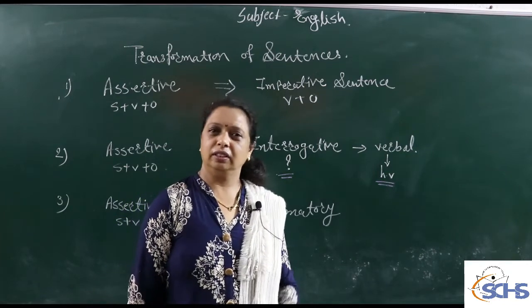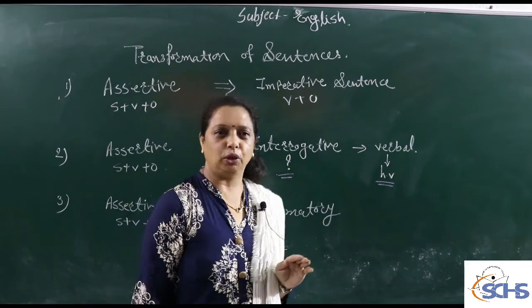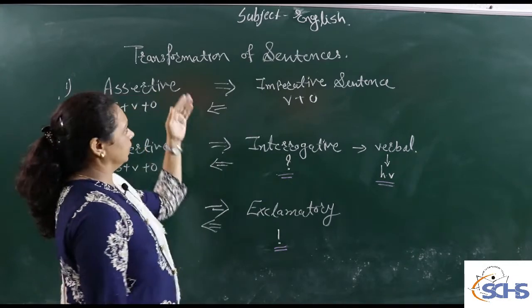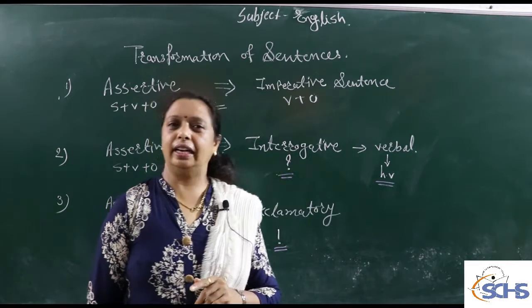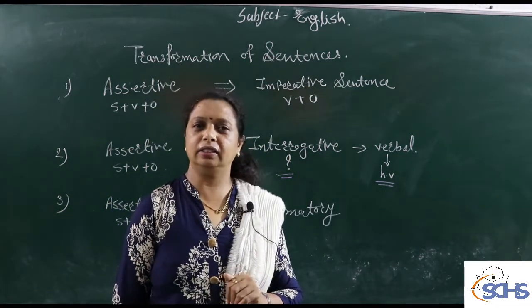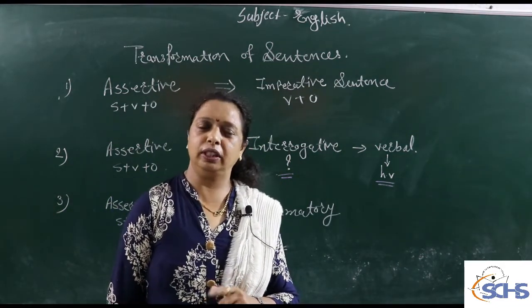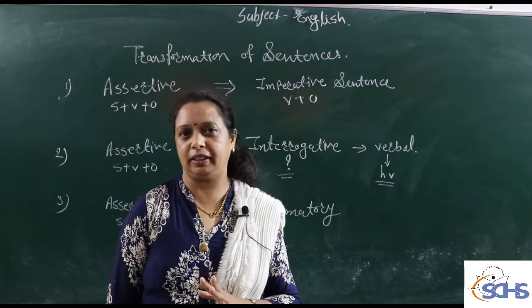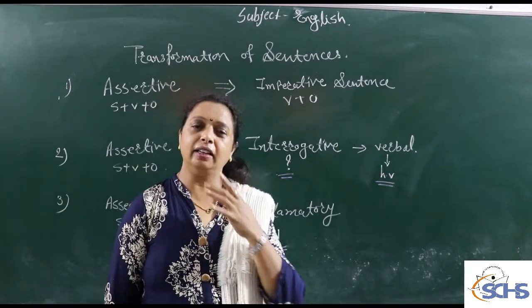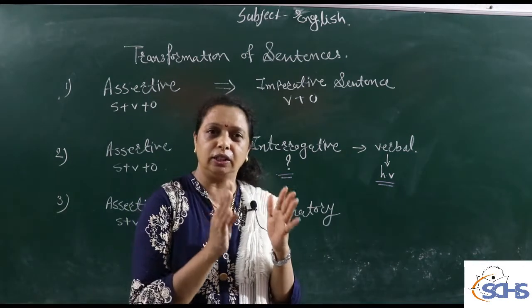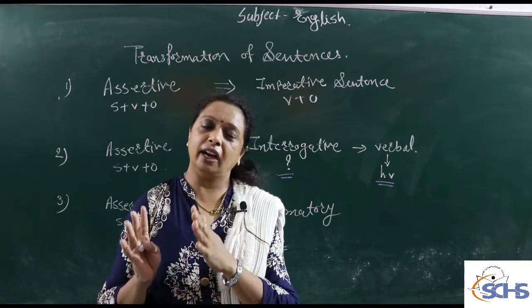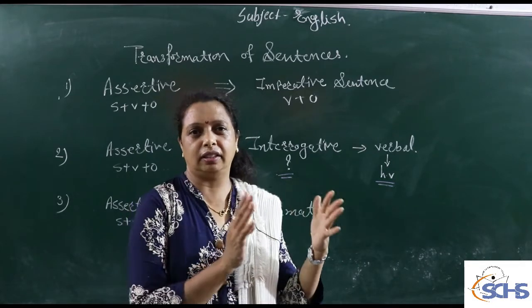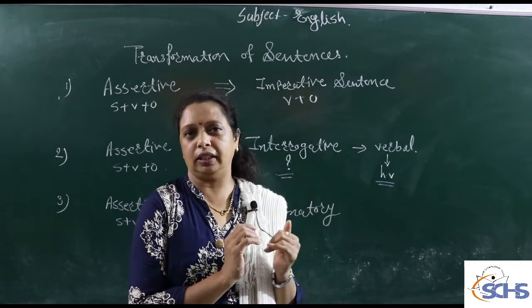Good morning students. Now we move towards another topic, and the title of this topic is transformation of sentences. In previous period we learned that there are four types of sentences: assertive sentence, imperative sentence, interrogative sentence and exclamatory sentence. Now we find how an assertive sentence transforms into the other three types, and how these three other types are transformed into an assertive sentence.